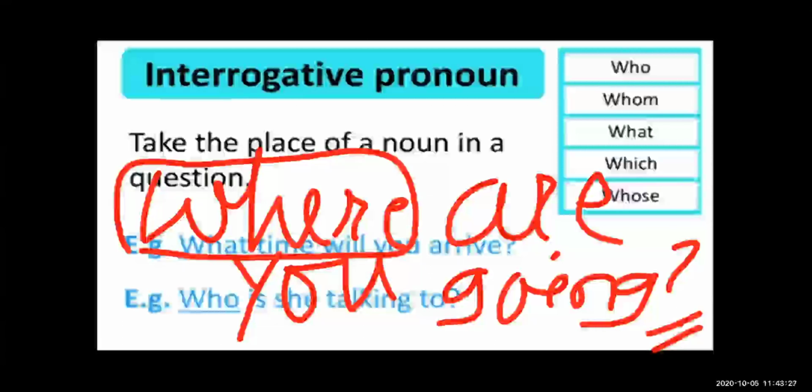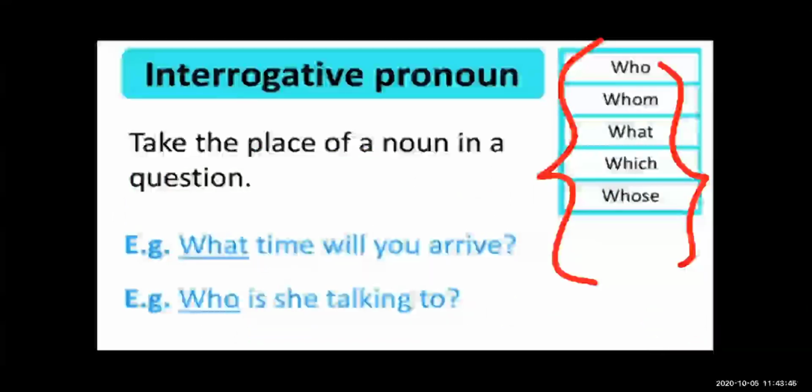So these are the interrogative pronouns. Which are they then? Who, whom, what, which, whose. These are all the WH words which we use to ask the question. These all are the interrogative pronouns. Okay, students.